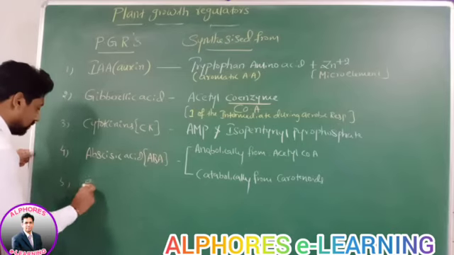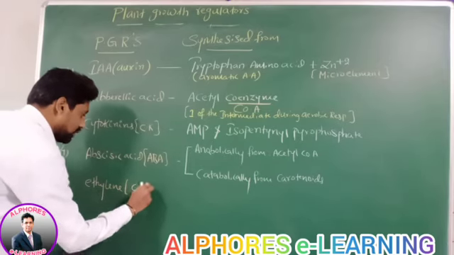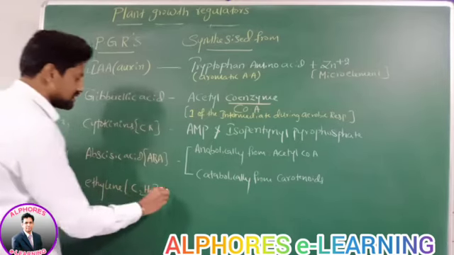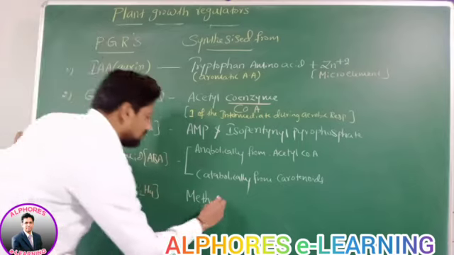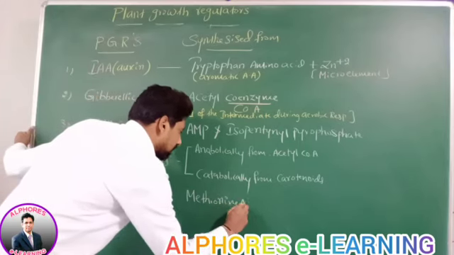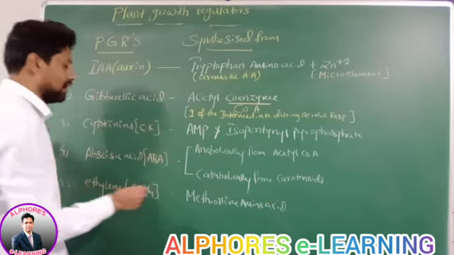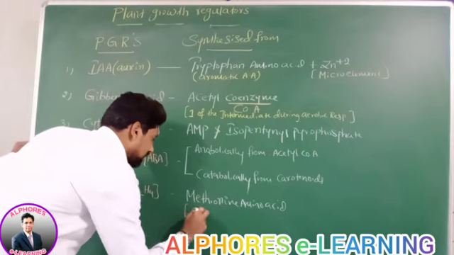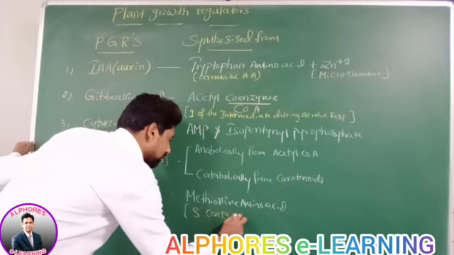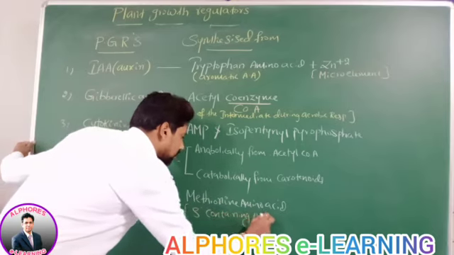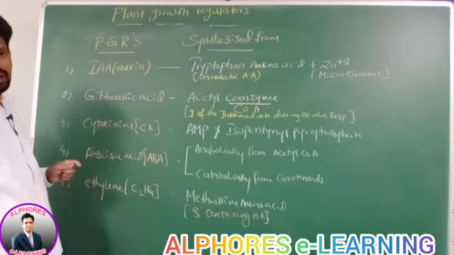Now go for the last one, ethylene. That is C2H4. This ethylene is synthesized from the methionine amino acid. In first year, we read that methionine is a sulfur containing amino acid. Methionine is a sulfur containing amino acid.